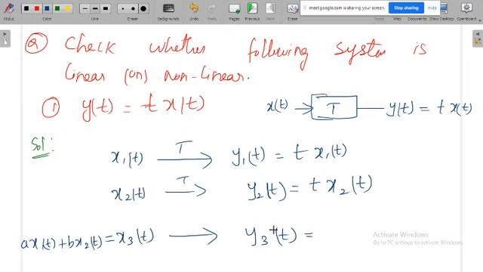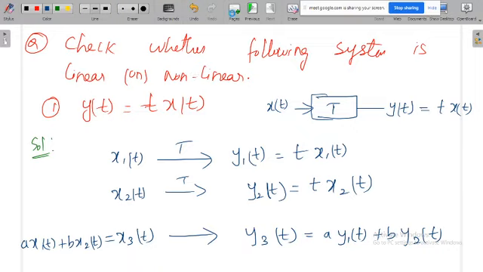Then what should be my output? The output also should be the linear combination of the existing output. So my output also should be same as a y1 of t plus b y2 of t. So if I am satisfying this condition, then the system is linear. Now we will see whether we are able to satisfy this or not.